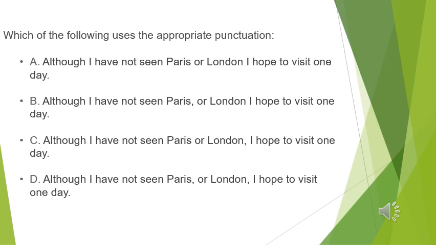Let's move to number B. Although I have not seen Paris, comma, or London, I hope to visit one day. We don't use a comma after Paris. Let's move to C. Although I have not seen Paris or London, I hope to visit one day. This is the right answer because here we use a comma after the subordinate clause, or dependent clause, and then the independent clause. So it is the right answer.